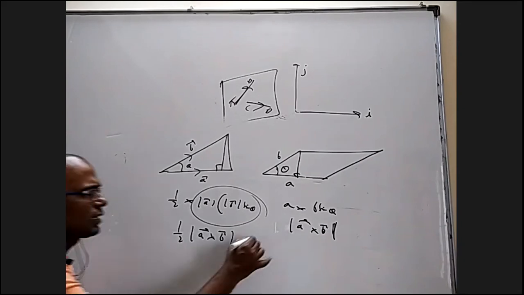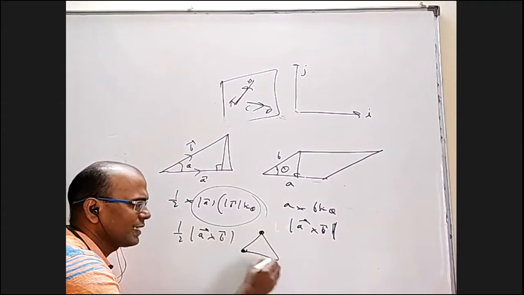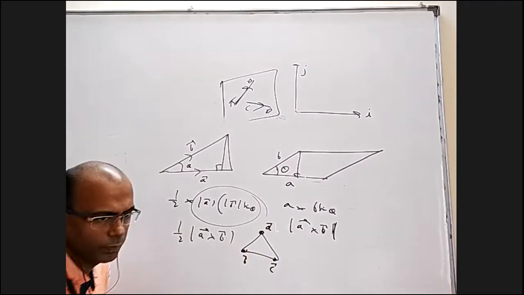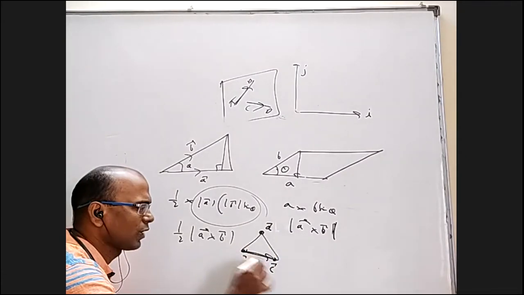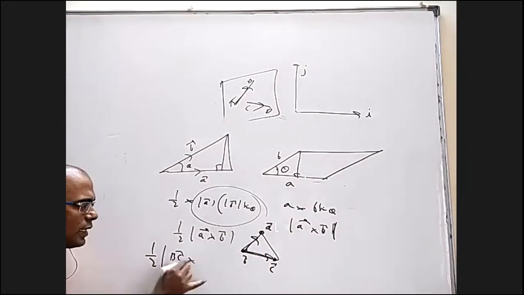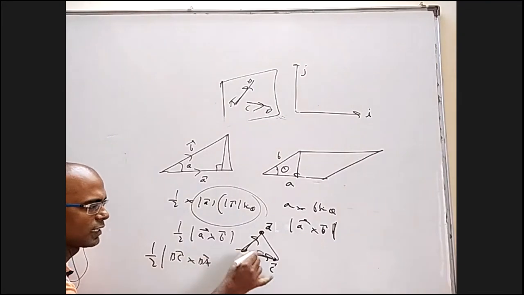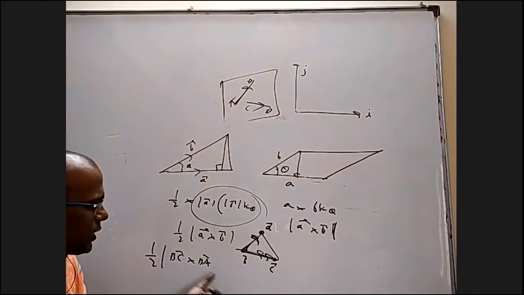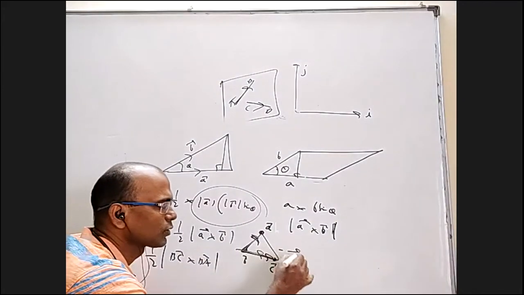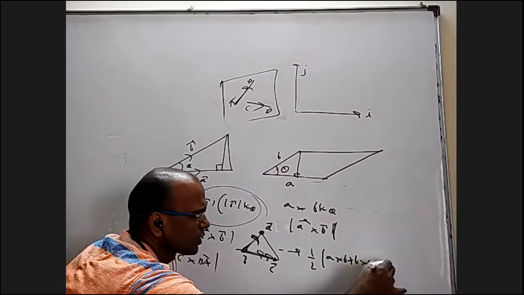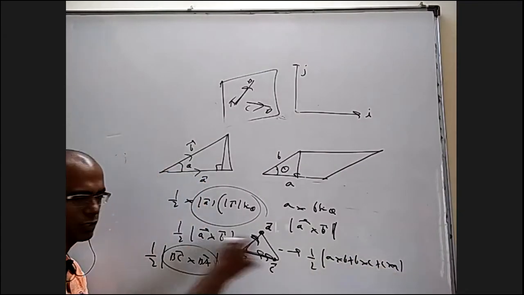But if there is a triangle with vertices, position vectors as A bar, B bar, C bar, then like earlier I have to do cross product of the sides. I may have to write half of mod BC cross BA. This side is BC, this side is BA. If I write BC as C minus B and BA as A minus B and expand, it is going to come half of mod A cross B plus B cross C plus C cross A after expanding this.